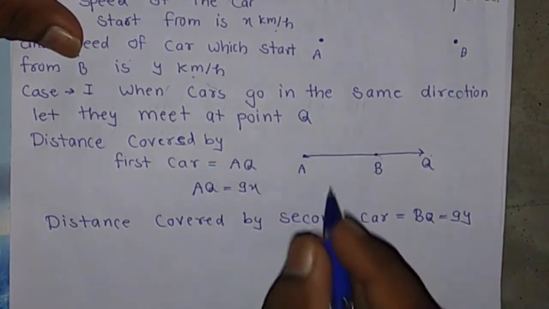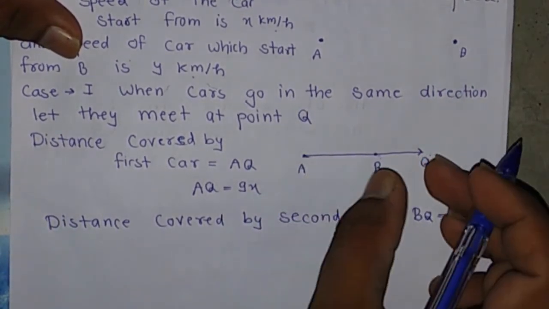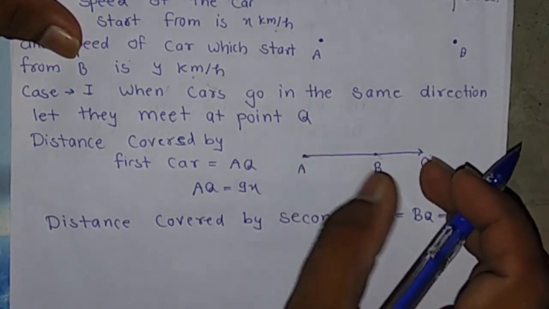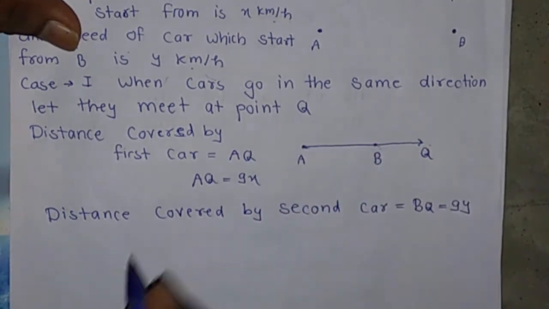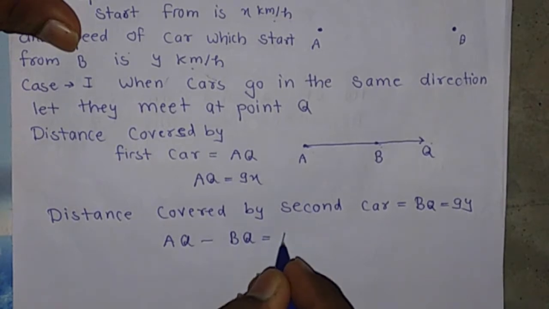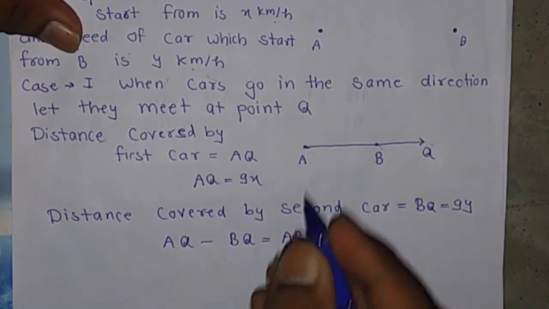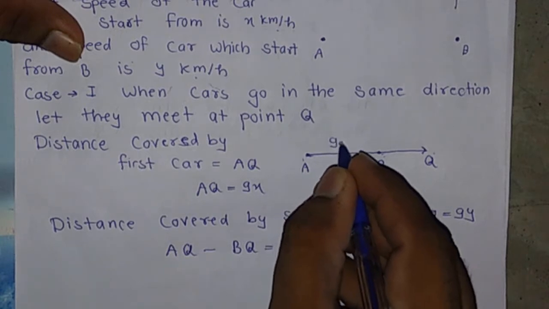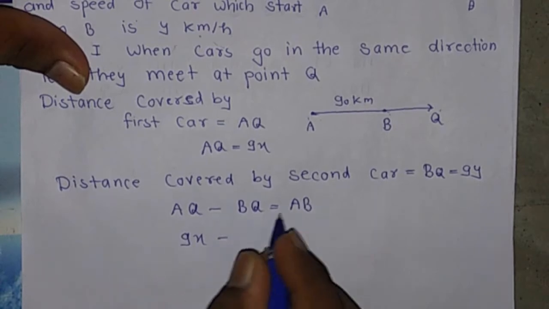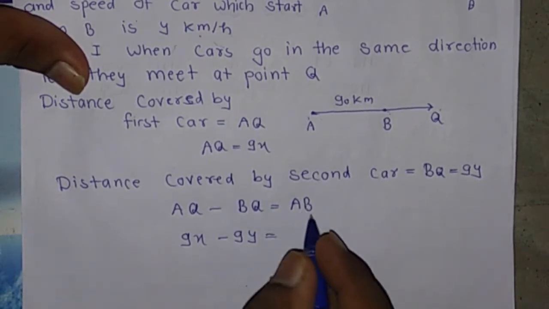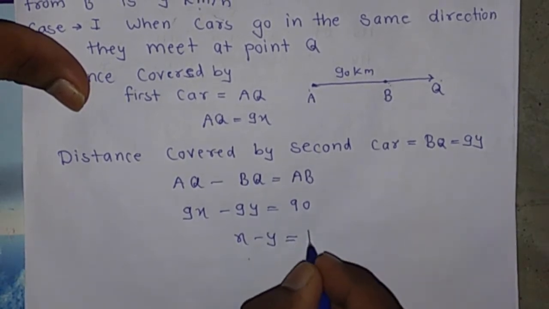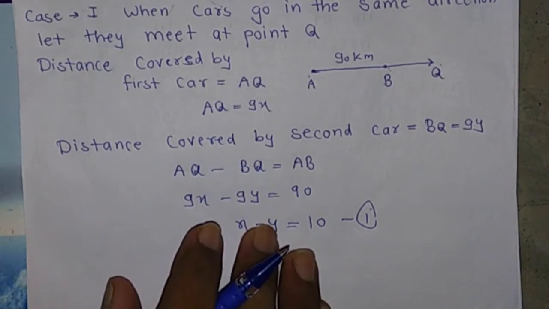Now we have AQ minus BQ equal AB. If we subtract BQ from AQ, we get AB, and we know that A and B are 90 km apart. Then 9x minus 9y equals 90. Then we have x minus y equal 10. It is our first equation.